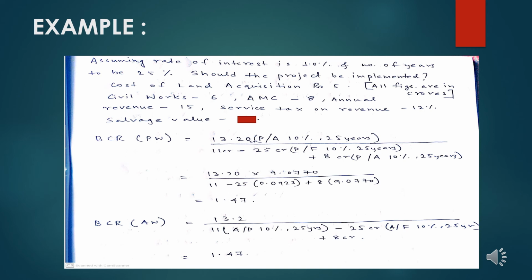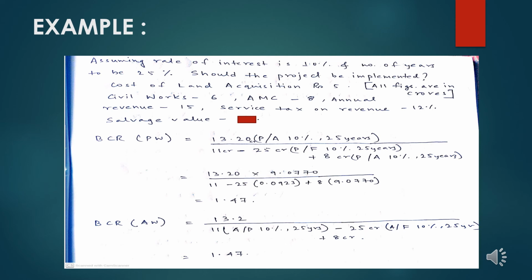So keeping that in mind, we can easily calculate the benefit cost ratio at present worth to be 1.47. And if we want to cross check our answer and calculate the benefit cost ratio in another worth, if we consider annual worth calculation here, we can see that the cost can be changed from present to annual, which is at 11 crore.